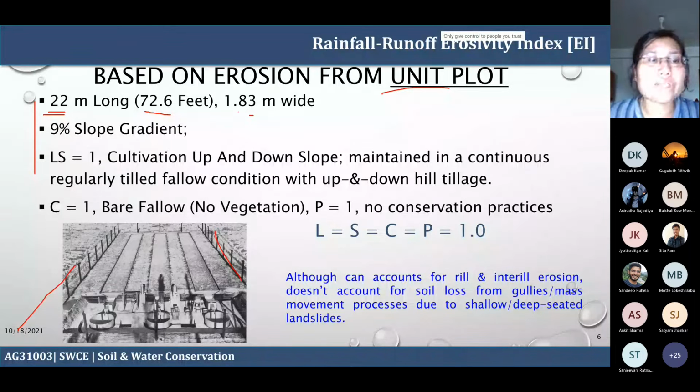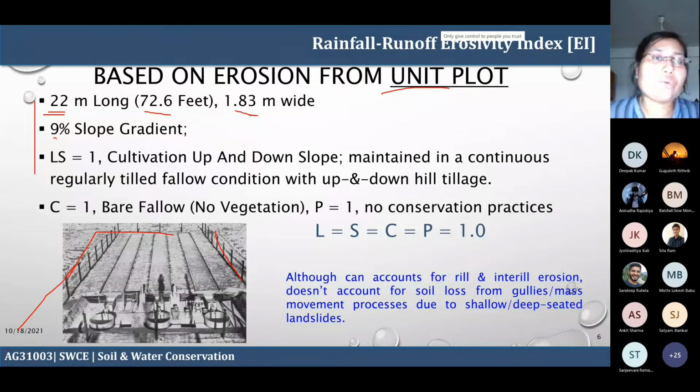So this is a standard plot we use to estimate the soil loss. It is in a bare field. You have to keep in mind it is 22 meters long and 1.83 meters wide. The gradient we maintain is the standard gradient, a 9% slope, and the LSCP factors we assume as 1. 1 means there is no conservation practice and it is bare fallow land.